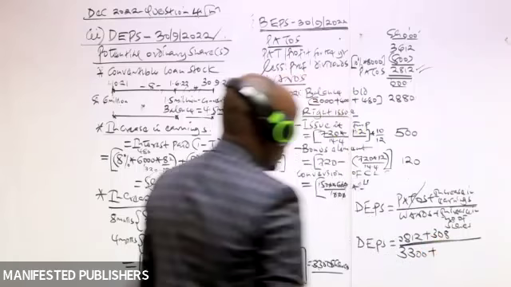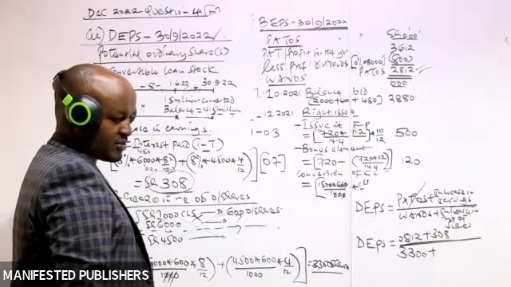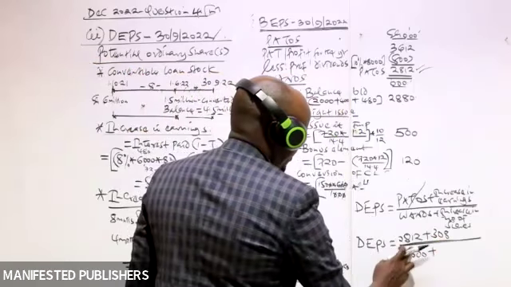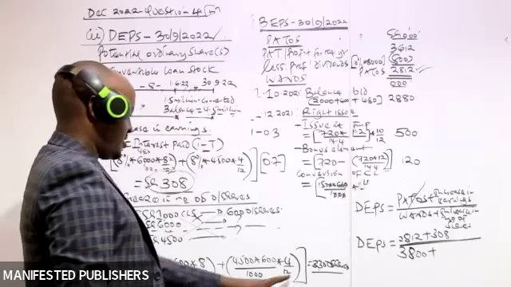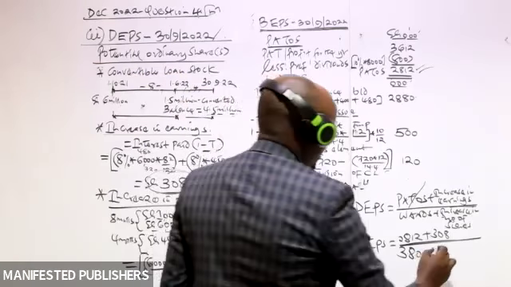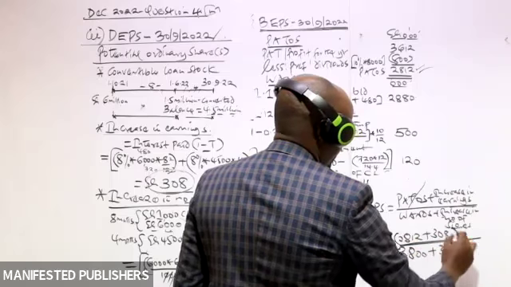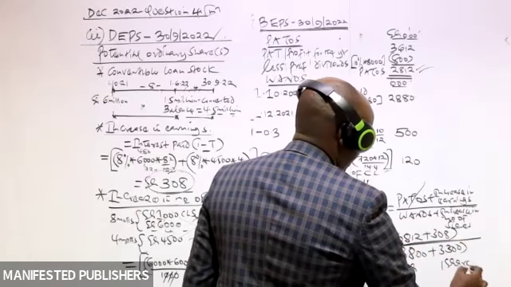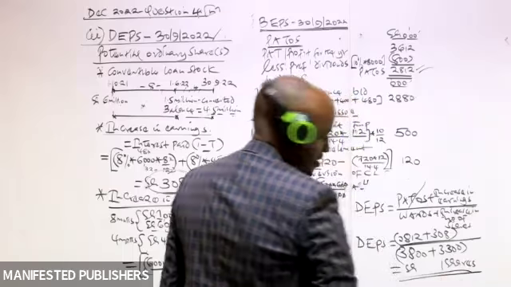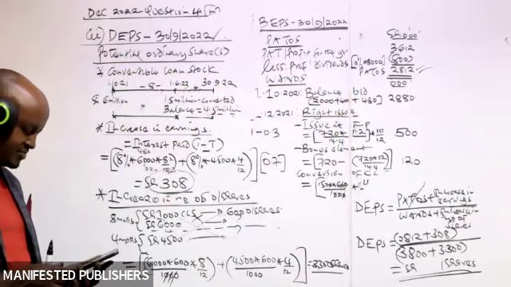To the number of shares, which was 38, we add the increase in number of shares, which is 33. So we compute the diluted earnings per share.